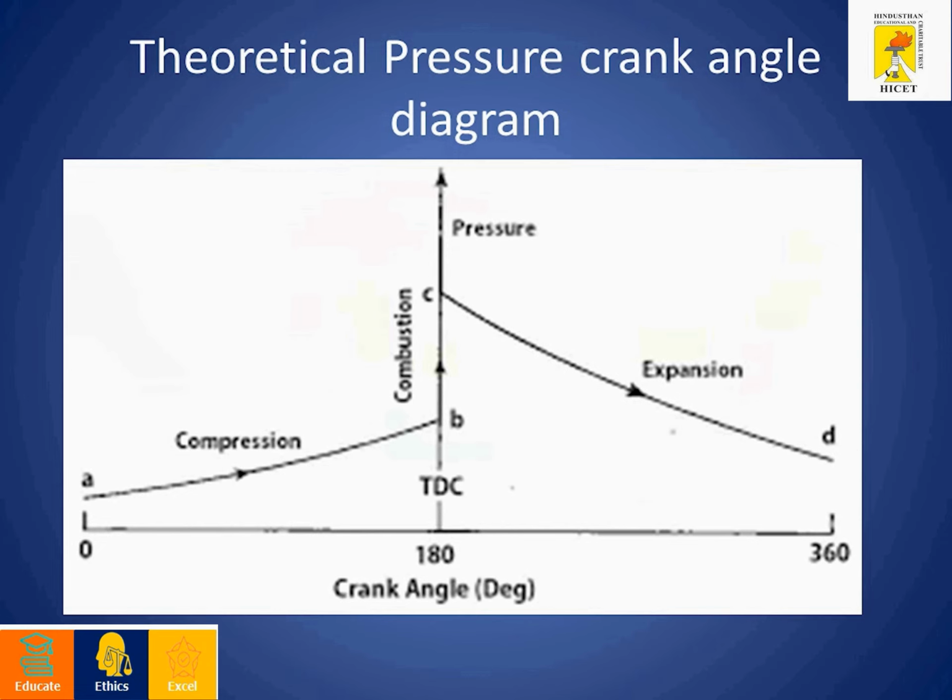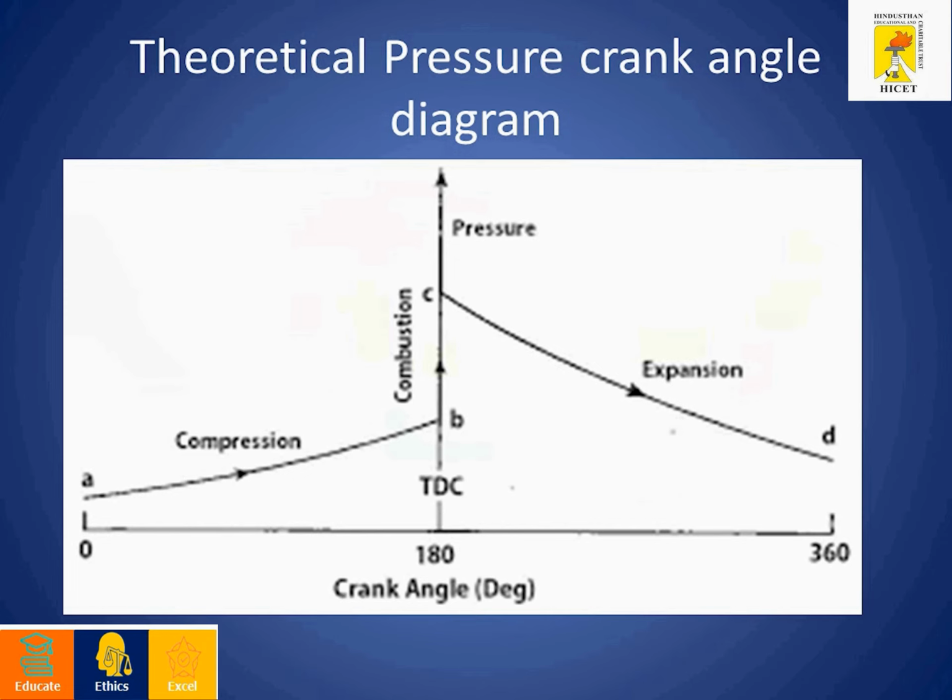This is the theoretical diagram. In the theoretical diagram we have 3 different processes. One is the compression process, the second one is the combustion process, the third one is the expansion process. In the compression process we are taking the theoretical process, so only air is compressed inside the engine cylinder. There is no fuel, no petrol available inside the engine cylinder. We are taking the ideal process, with air as the working component. So only the air is compressed.